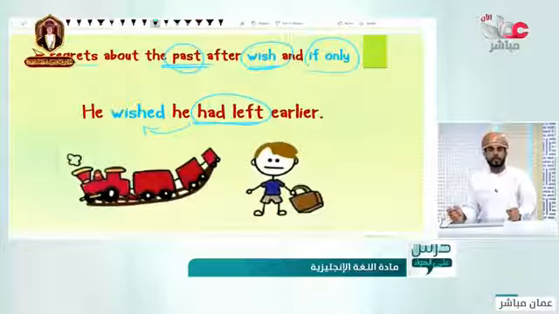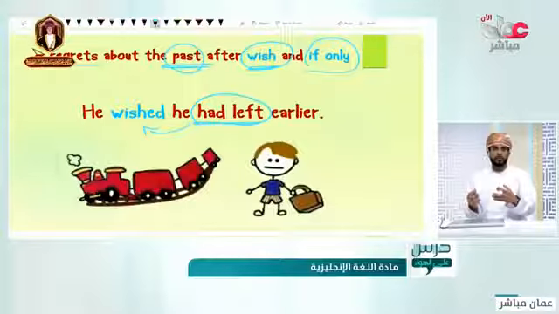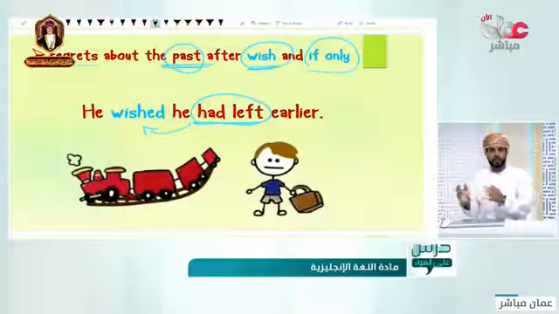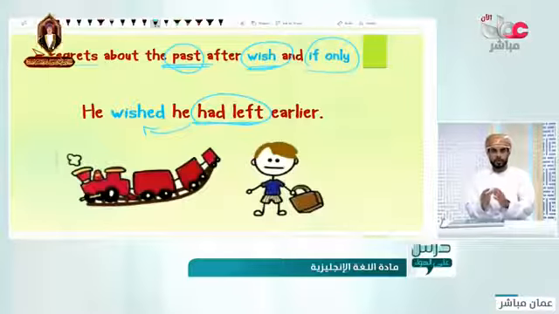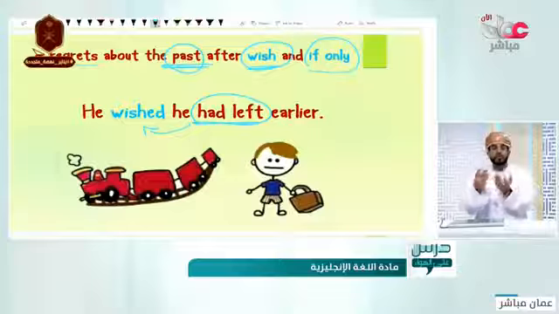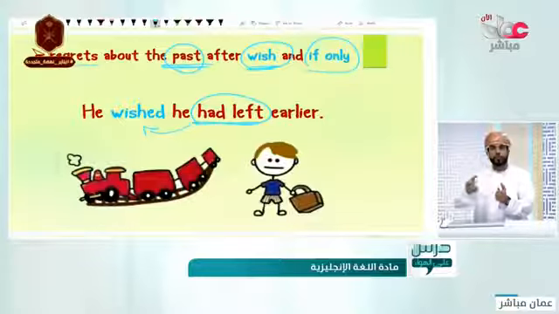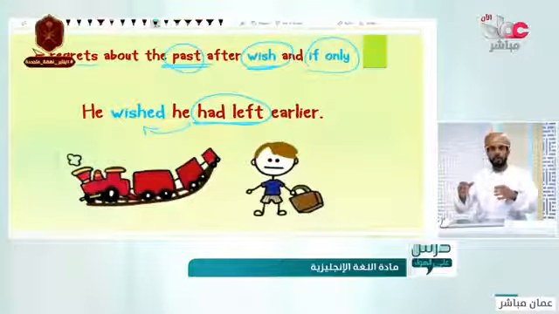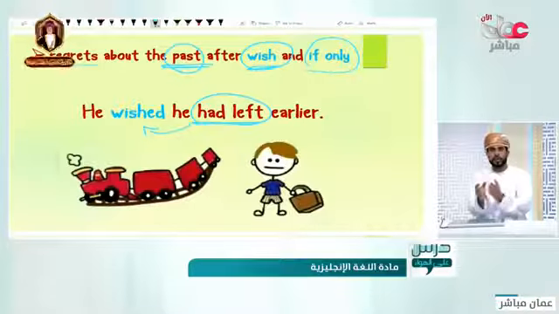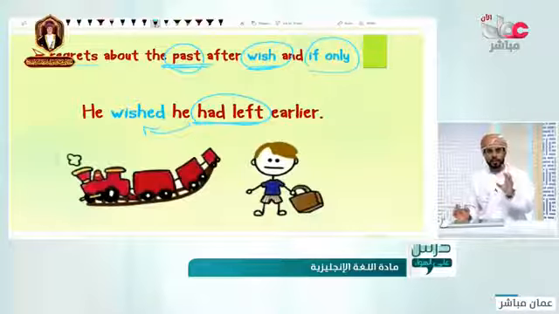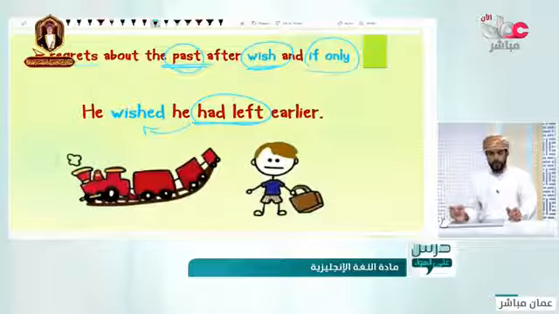Let's make it easier for you. What is the relation between regret and past perfect? We said before that when we have two actions in the past, one of them is before the other one. You wish you had done something before you did something else. For example, you got up late and you wish you had done something before it, which is getting up early. So it is two actions in the past, one of them before the other one. But just be careful and focus on the words I wish and if only.